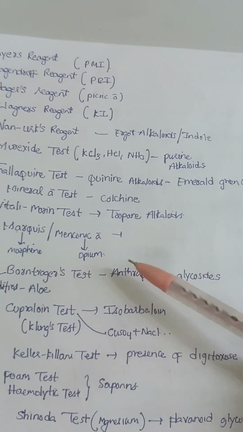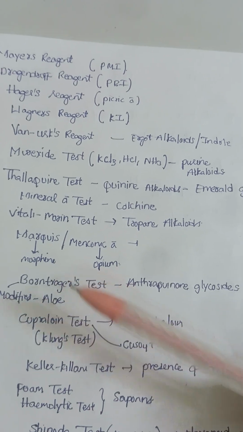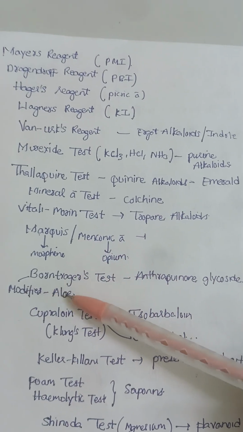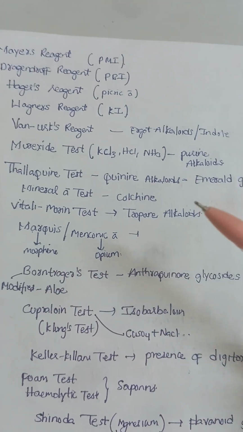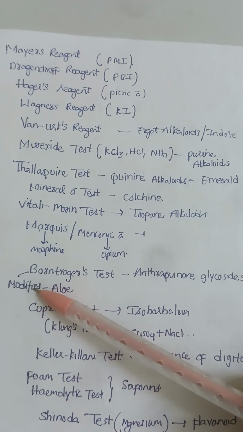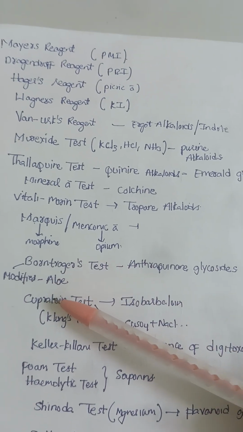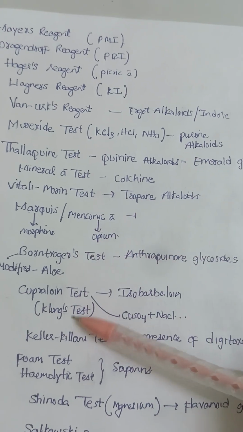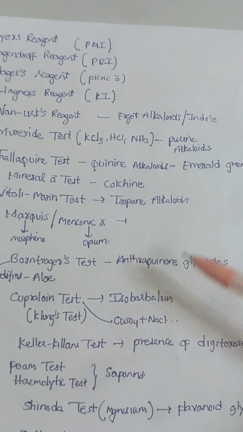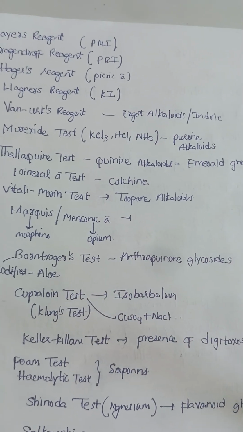And the Borntrager's test for anthraquinone glycosides, and the modified Borntrager's test for anthraquinone glycosides. And the difference between Borntrager's and modified Borntrager's is very important. The difference is your FeCl3, that is ferric chloride, and this modified Borntrager's is used for aloe. And the next is the cupraloin test, also known as Klunge's test, which is used to identify isobarbaloin of aloe. This cupraloin test contains copper sulfate plus NaCl as a reagent.